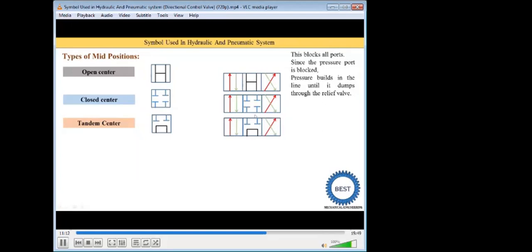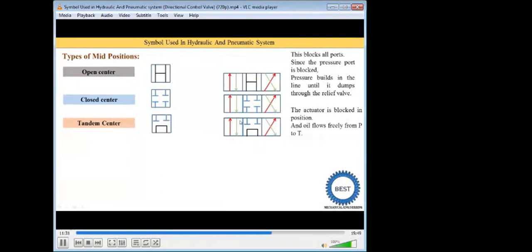Here you see this is the mid position during the tandem center. The actuator is blocked in position because the oil is not supplied from the P port to A and B. It goes back to the reservoir from the T port. The oil flows freely from the P to T ports.